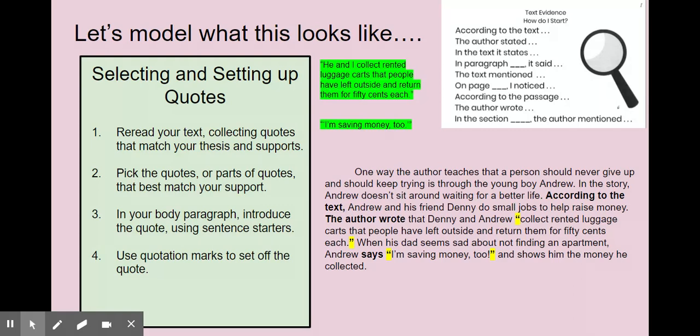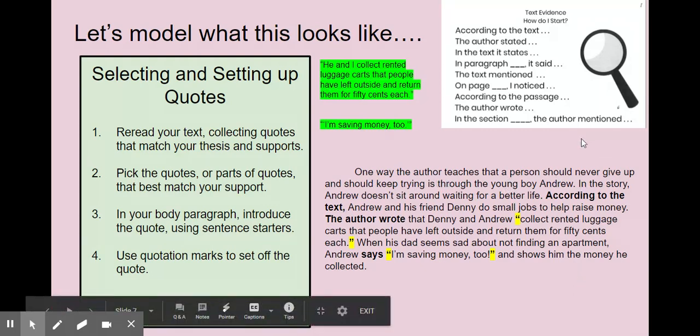Then we use quotation marks to set off the quote. So the two quotes I'm going to start with are, "He and I collect rented luggage carts that people have left outside and return them for 50 cents each," and "I'm saving money too." All right, so here's what my body paragraph is going to look like. I'm starting with restating my thesis statement in support, and then I'm going to present my evidence.